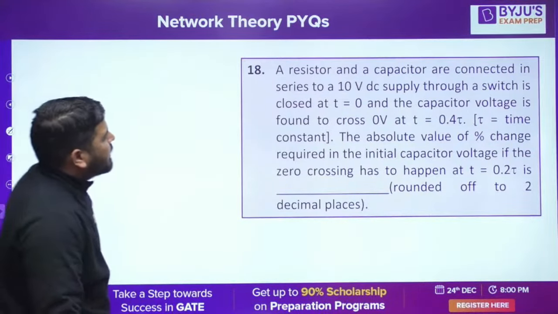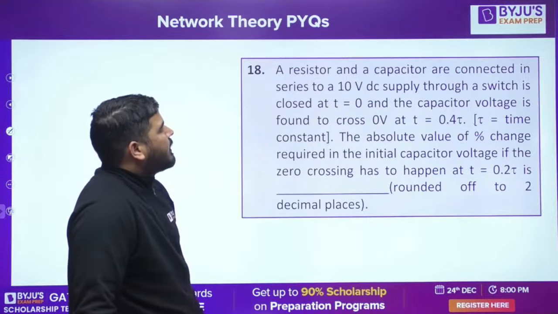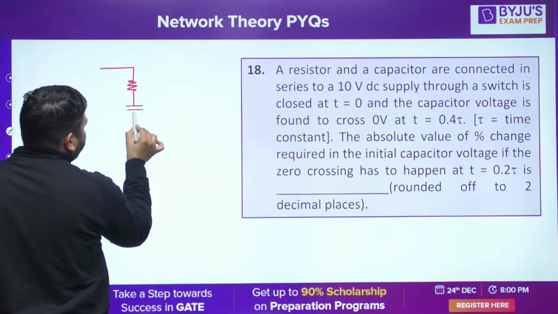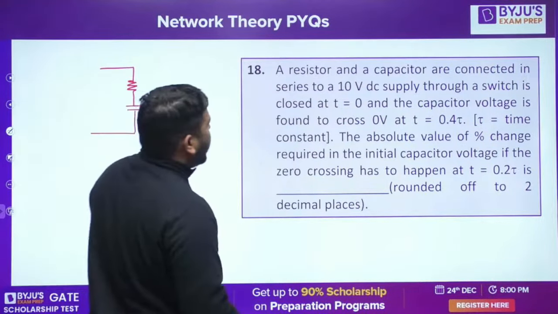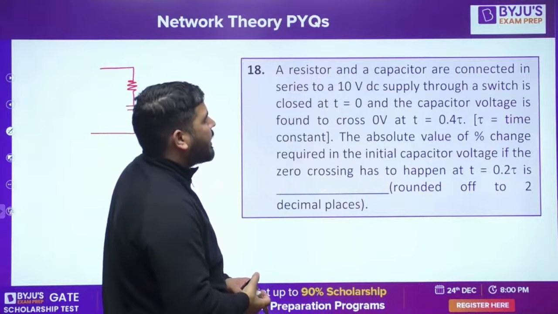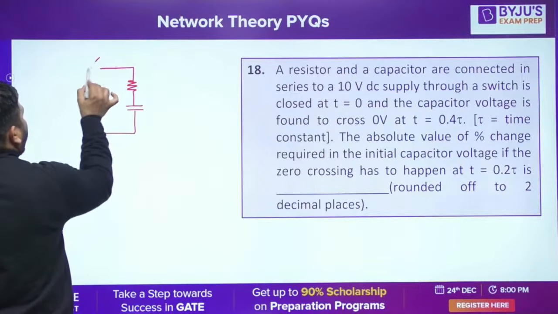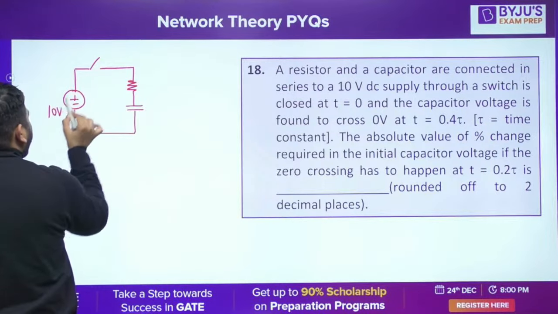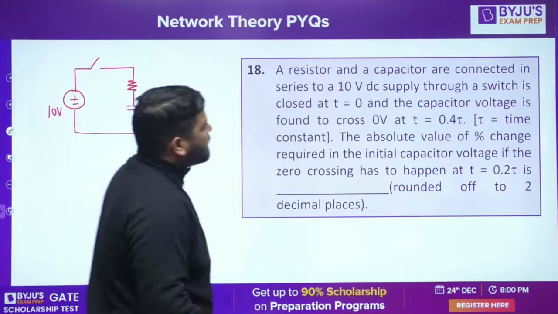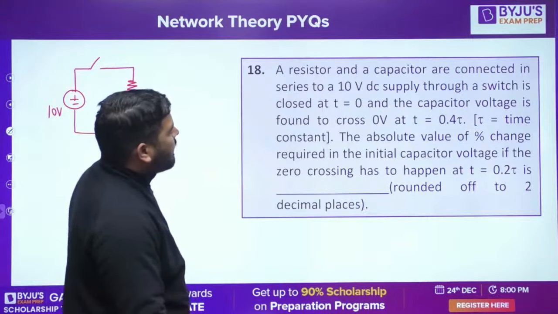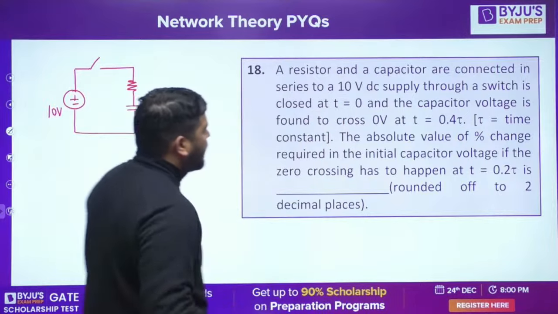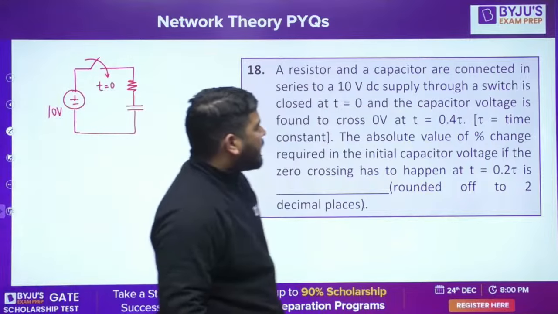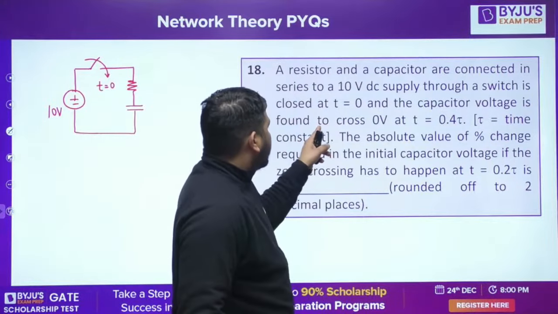Question number 18. Look at this. A resistor and capacitor are connected in series. There is a resistor and there is a capacitor which are connected in series to a 10 volt DC supply through a switch. We have a switch and a 10 volt DC supply. A resistor and capacitor connected in series to a 10 volt DC supply through a switch closed at t equal to 0.